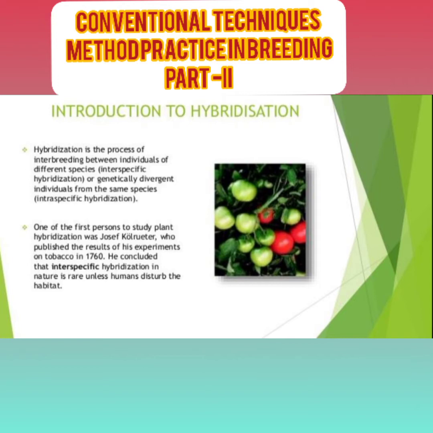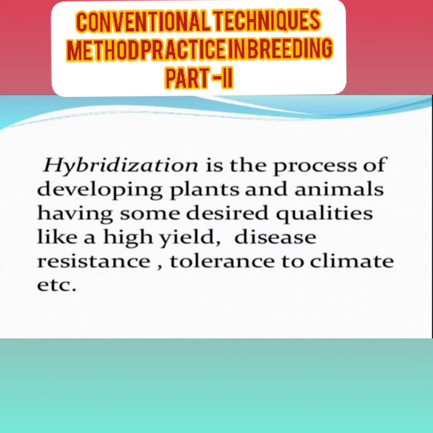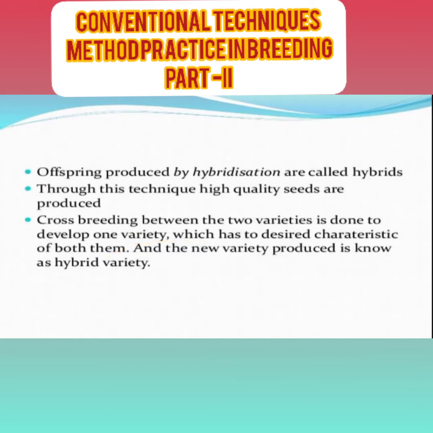One of the first persons to study plant hybridization was Joseph Kölreuter, who published the results of his experiments on tobacco in 1760. He concluded that interspecific hybridization in nature is rare unless humans disturb the habitat. Hybridization is the process of developing plants and animals having some desired qualities like high yield, disease resistance and tolerance to climate. The offspring produced by hybridization is called a hybrid.